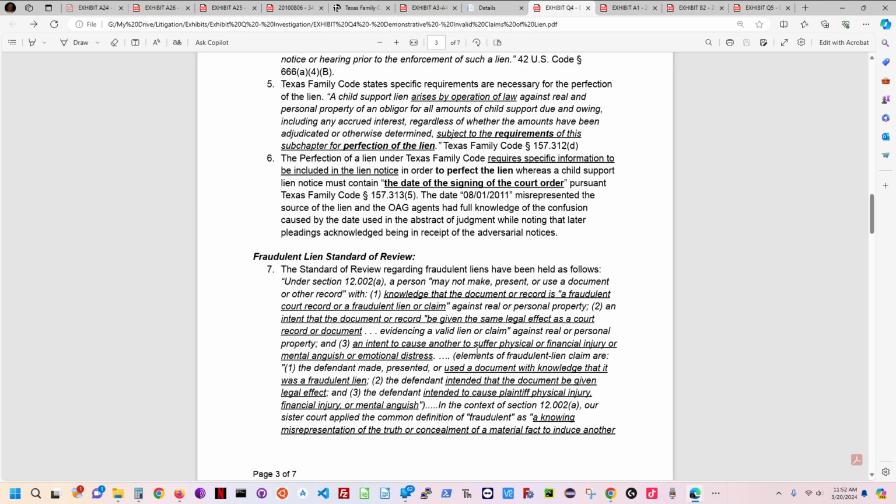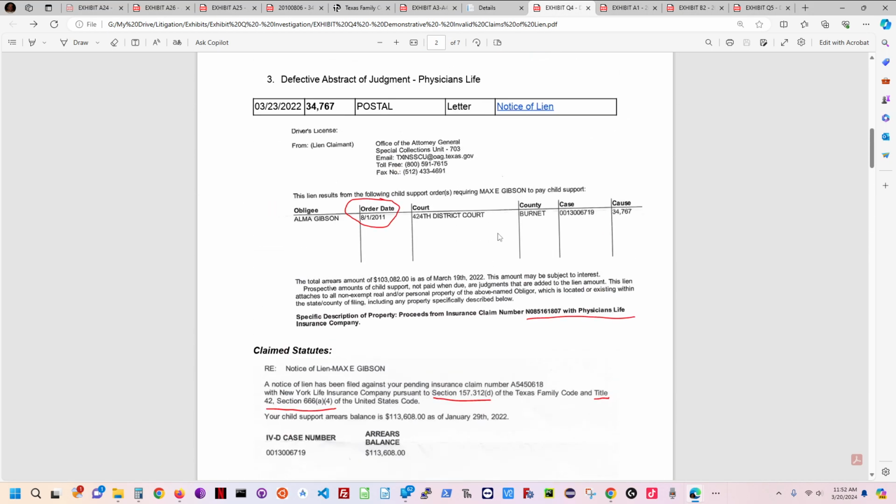So that's what I wanted to show you. You've got to watch your claims of lien. Make sure that the abstract of judgment, that's this area right here, is following the rules. It's supposed to say the date the order was signed, and this is not June 13th, 2014. Anyways, this is part of what finding all this stuff out is why they put me in prison. So, more coming.